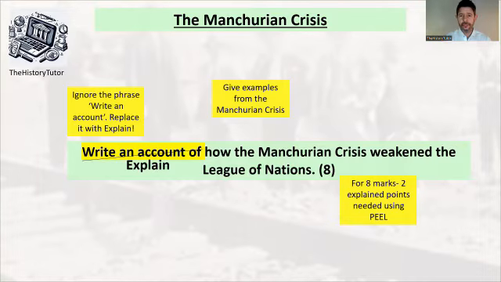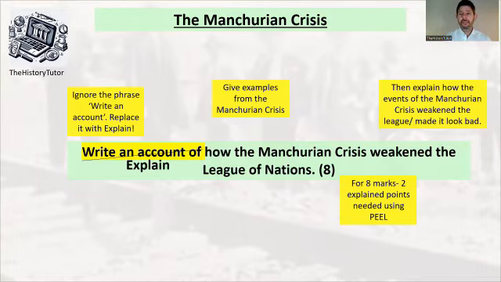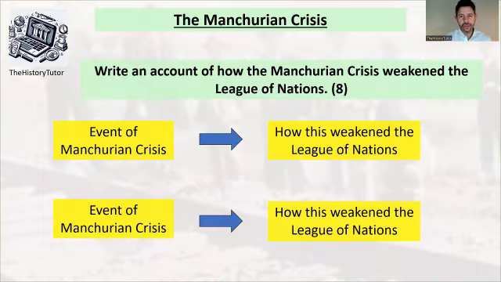That's what it's asking you to talk about. Then explain how it weakened the League. That is what the question wants. That is the write an account aspect of this. Give an example of the event, give the impact. So if you're writing a story about an incident, you would say this happened and then this happened afterwards. That's what it's asking you to do. But we need to explain, so we can't write a story.